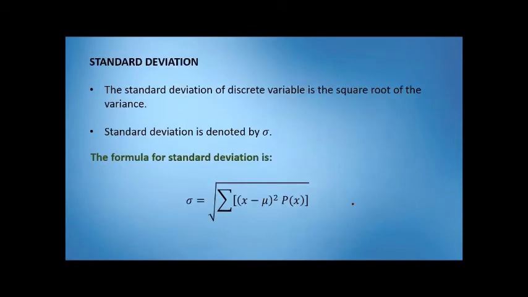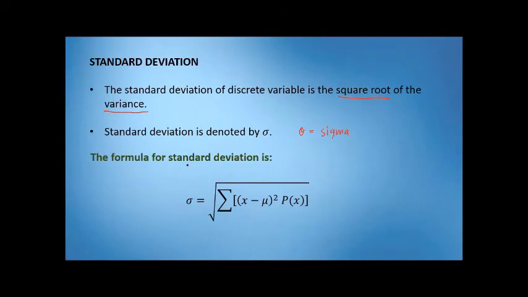Next, standard deviation of discrete variable is the square root of the variance. So, ibig sabihin, pag nakuha natin yung variance, kuhanin lang natin yung square root nun and that is already the standard deviation. Okay? So, it is denoted by sigma. Okay? So, again, ang symbol na yan ay Greek letter na sigma.